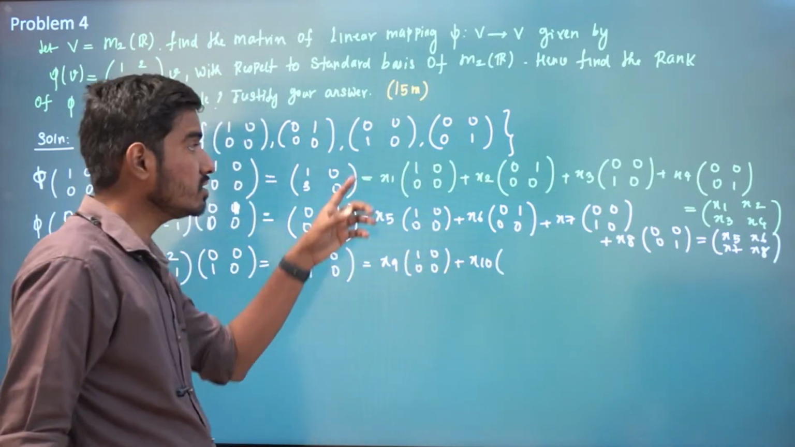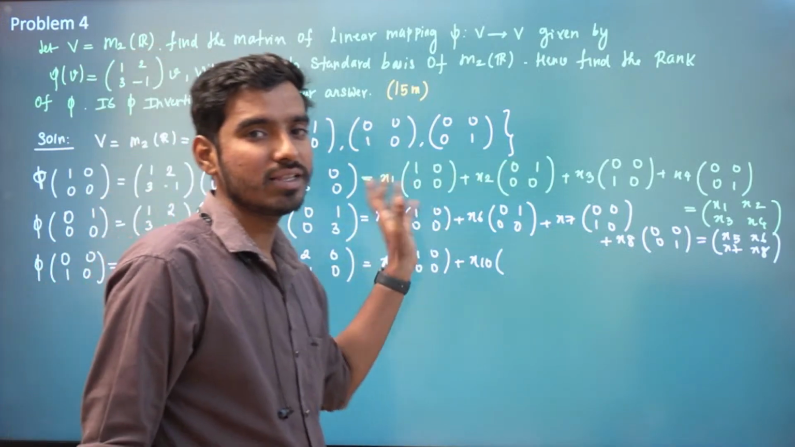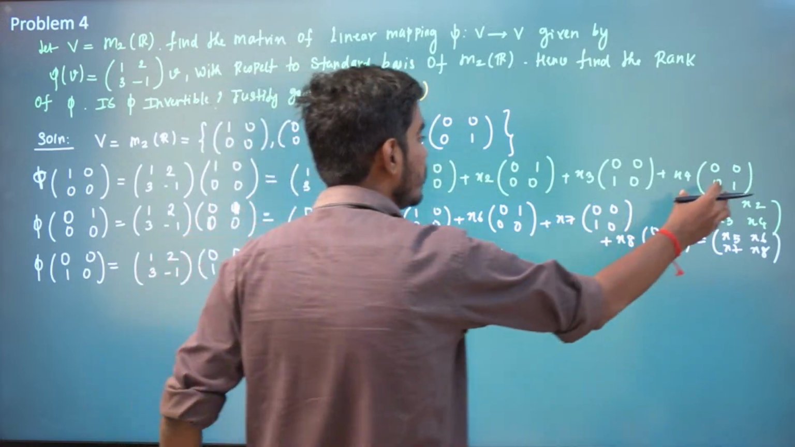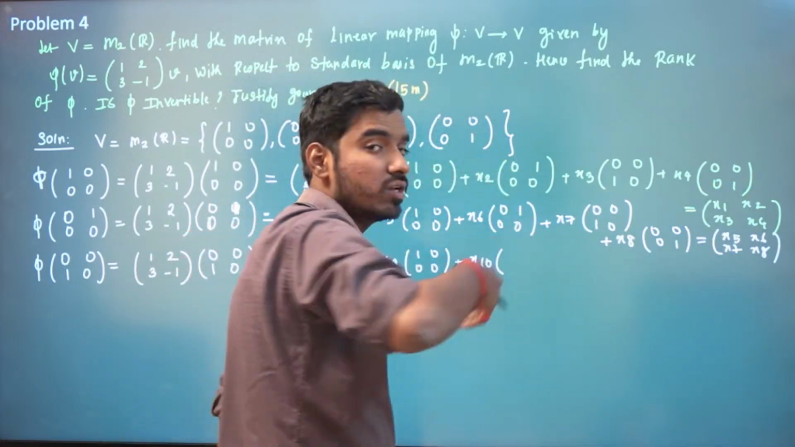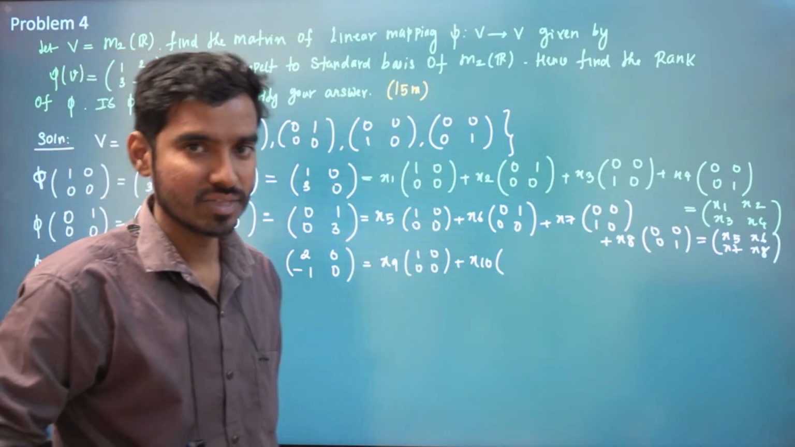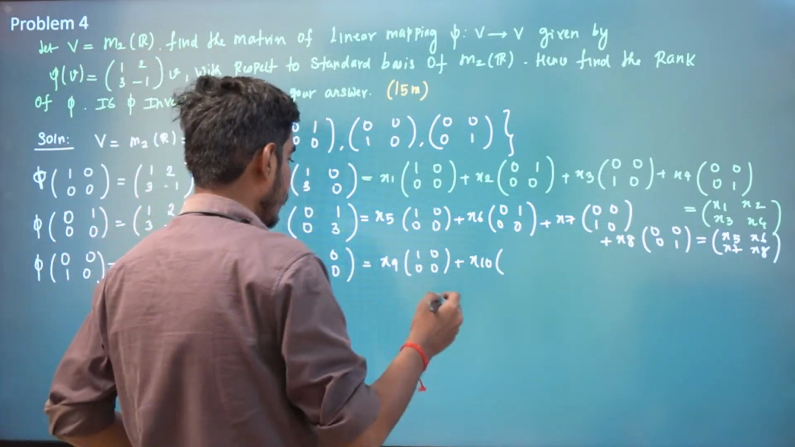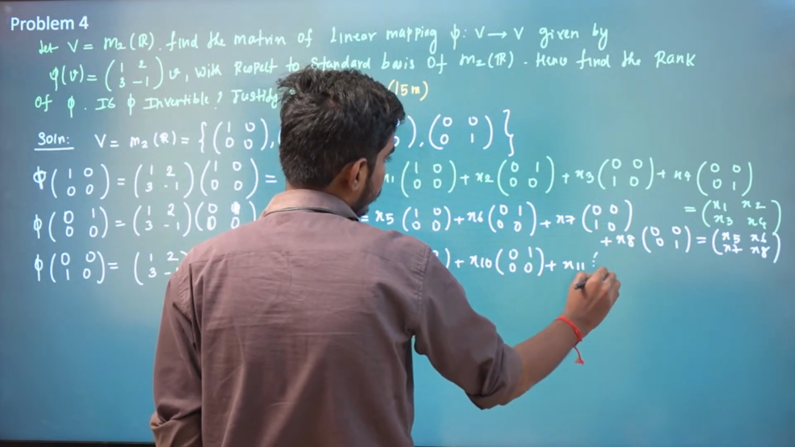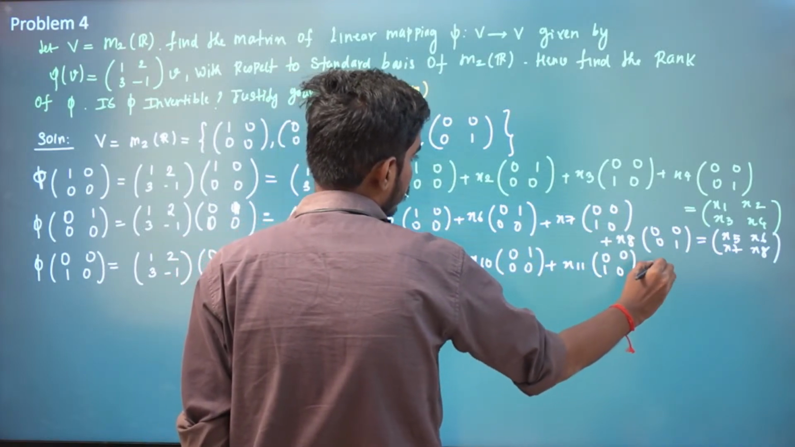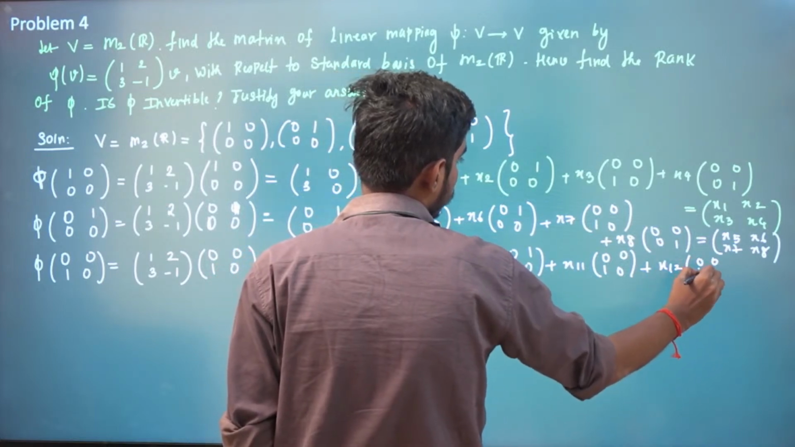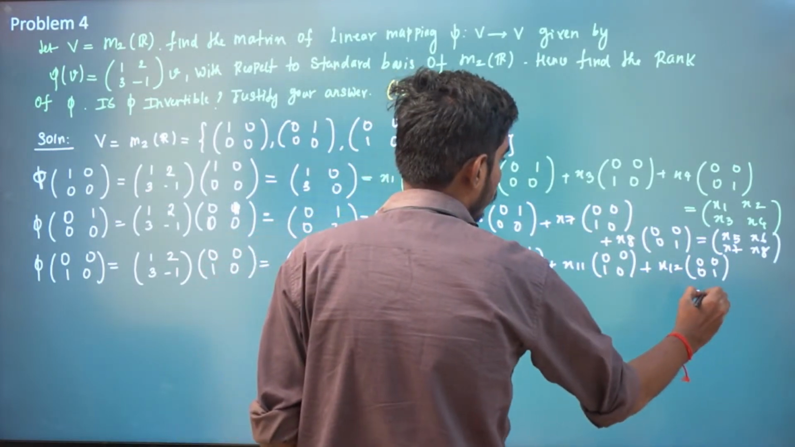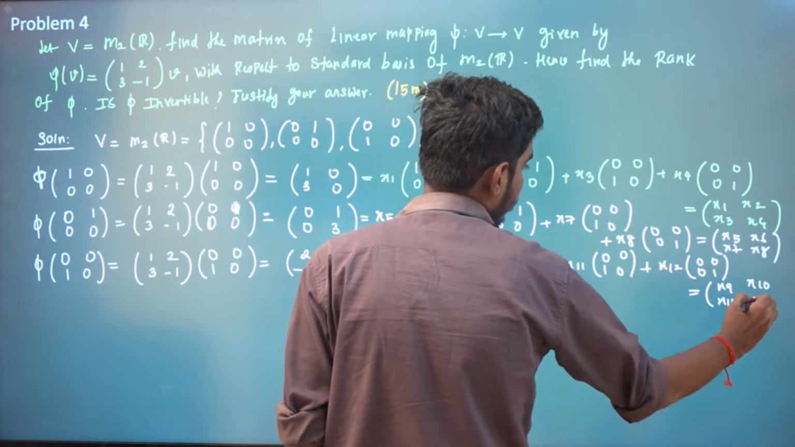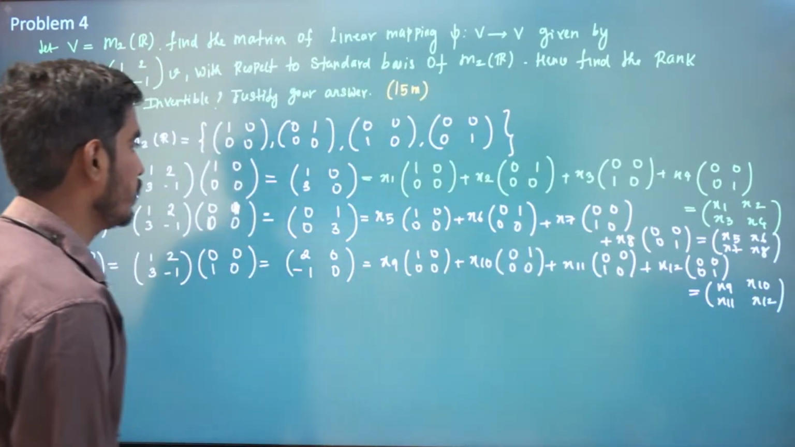See, since the standard basis, finding x1, x2, x3, x4, all these turn out to be very easy. If it is not a standard basis, you will be getting some equations here. Now you have to solve a system of equations to get x1, x2, x3, x4. We will do that kind of problem also. X10 times 0 1 0 0 plus x11 times 0 0 1 0 plus x12 times 0 0 0 1. So this turns out to be x9, x10, x11, x12, right?